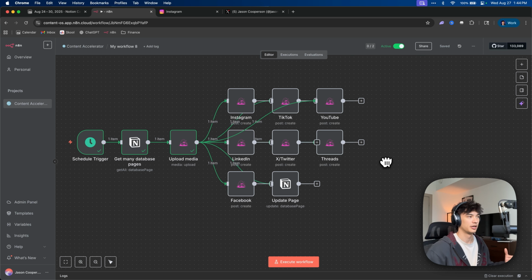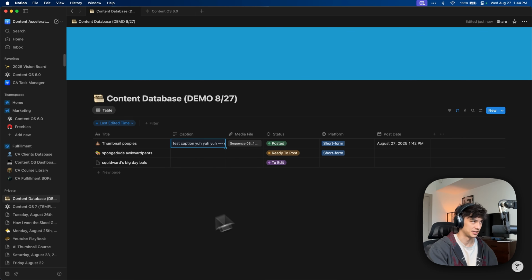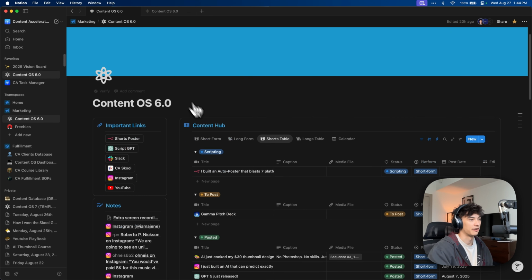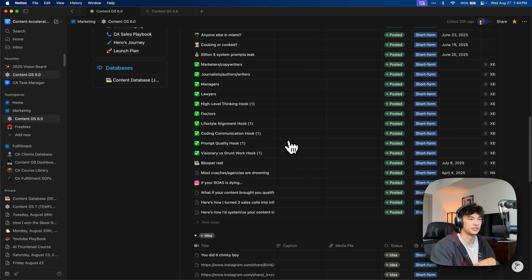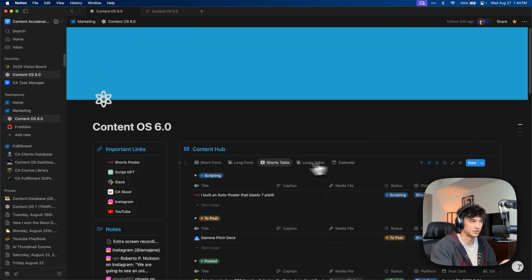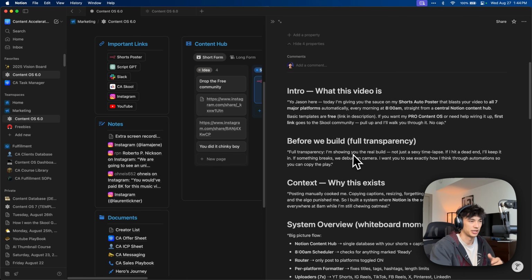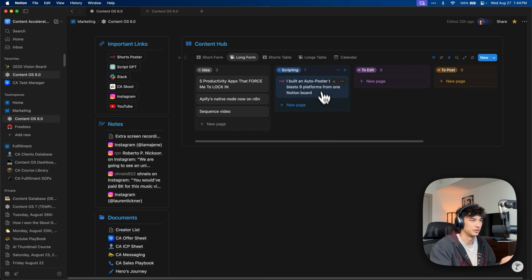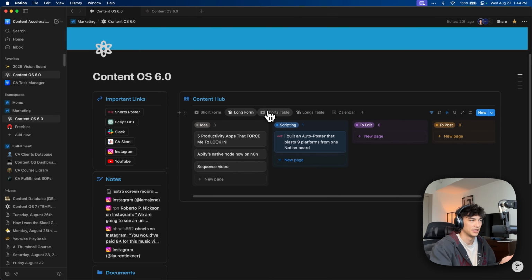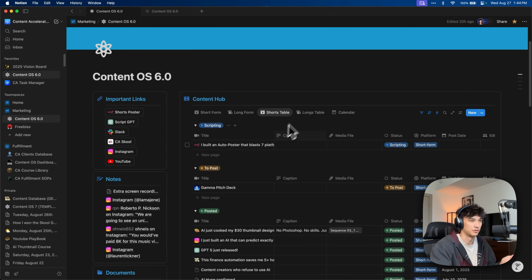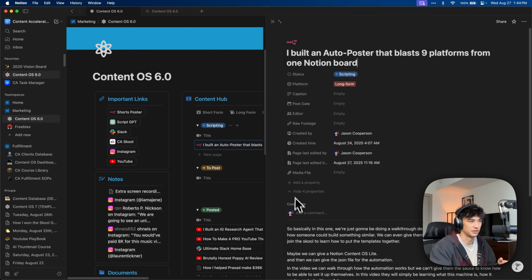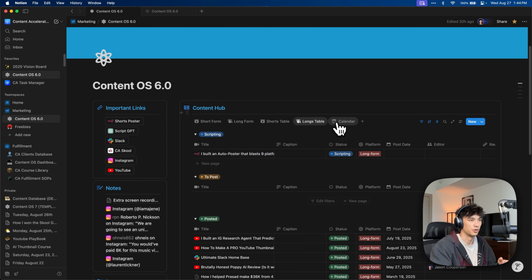So there we go, guys. Start to finish, from scratch, we have an auto poster, and now you can automatically post to all 7 of these major platforms from a central database and dashboard. And there are so many things that you can do here with the content database too. I have turned it into a more customized system that I've been using to write up all my content and brainstorm. I'm literally writing this video right now, and I wrote it using this system, and I have it in my shorts table. My shorts, my longs, whatever. Yeah. So cool.